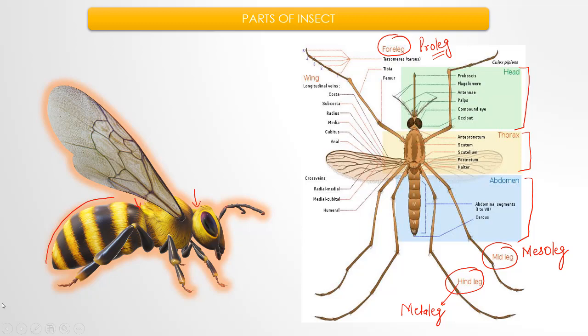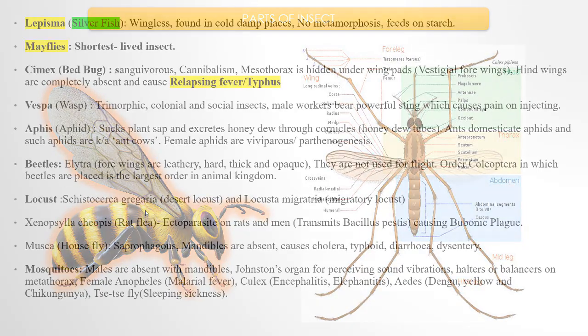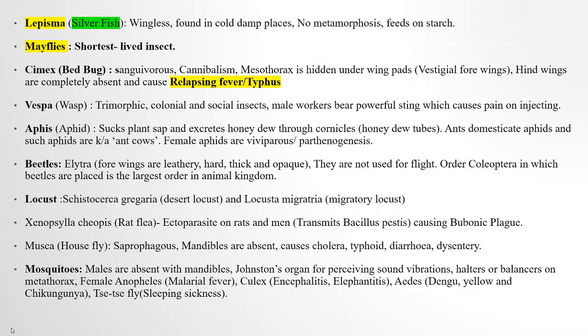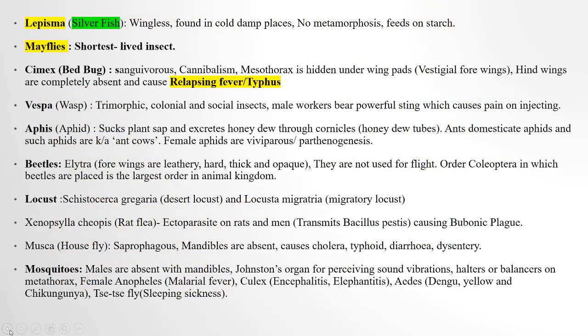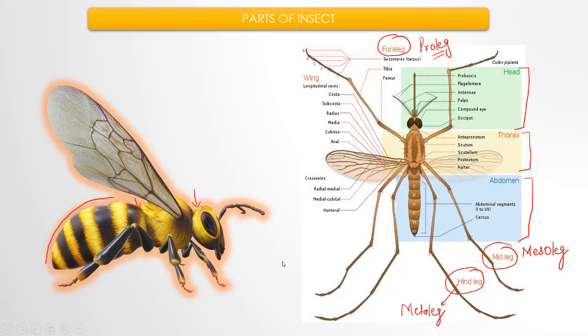Now you can see here, I'll show you. They have 3 pairs of legs, okay? 1, 2, 3, and 3 are just behind the picture, right?